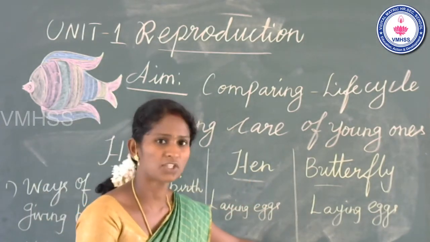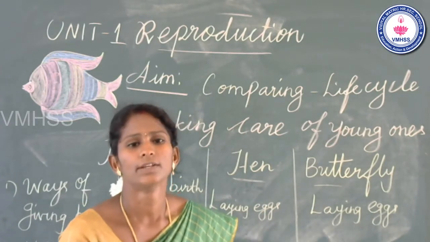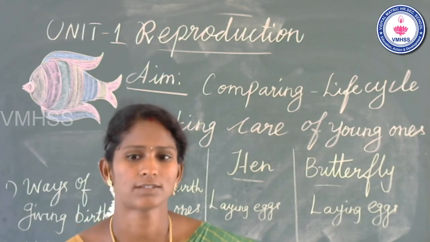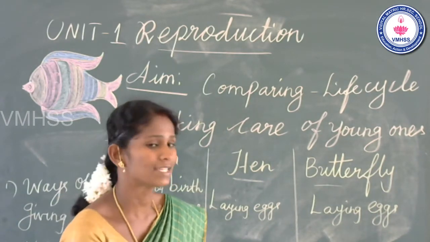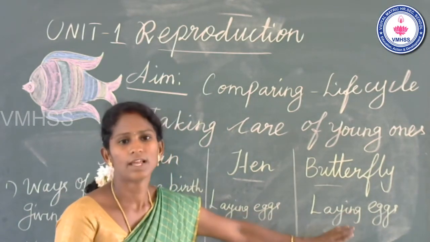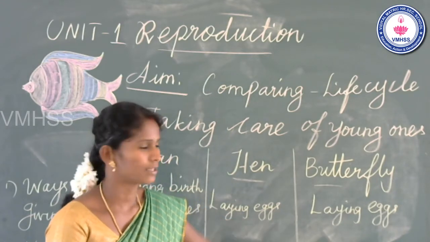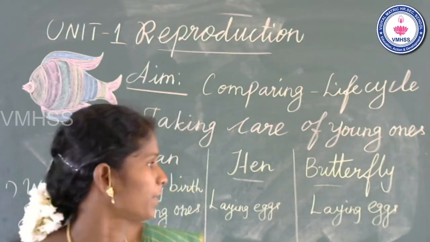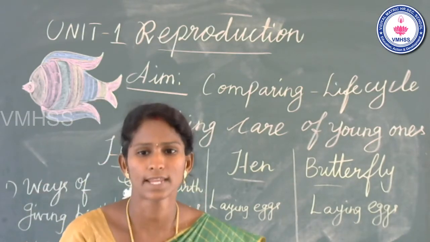Okay, what is the third stage of the butterfly life cycle? Yes, pupa. Pupa is also called the resting stage of a butterfly life cycle. This is the third stage of the butterfly life cycle. Okay, coming to the fourth stages.